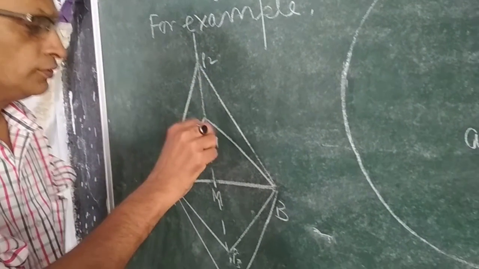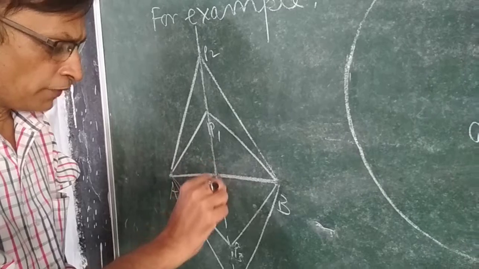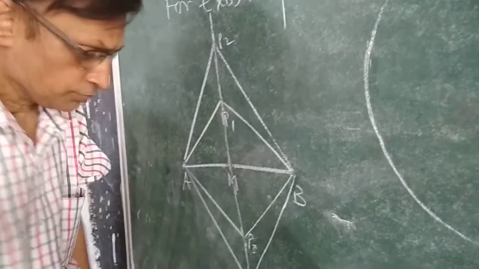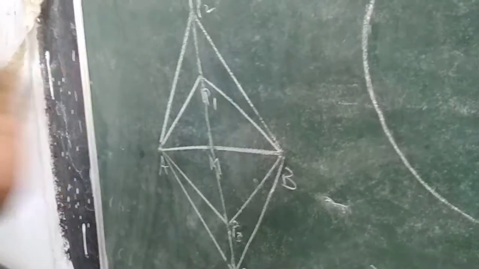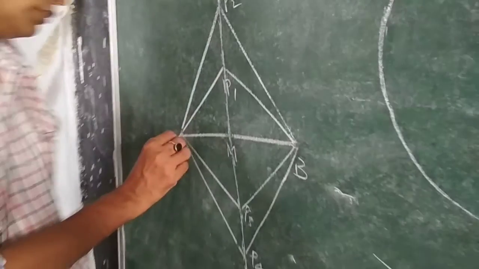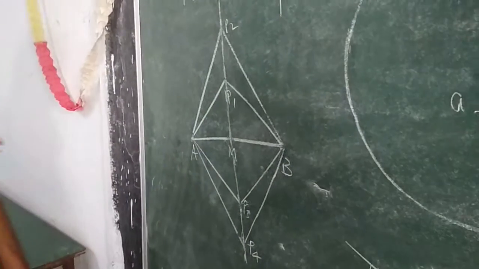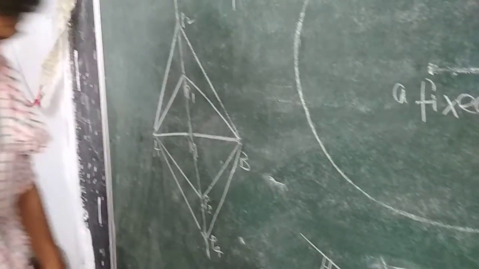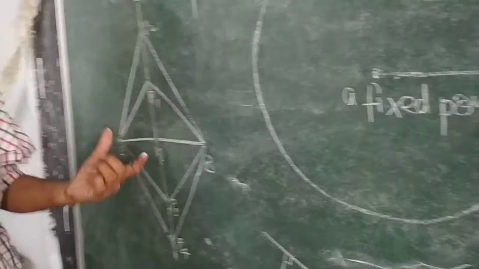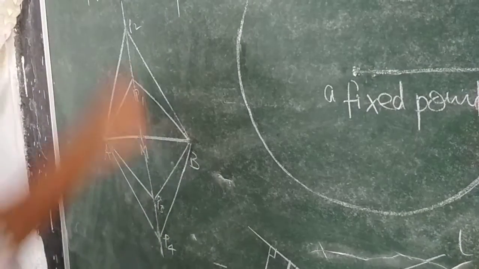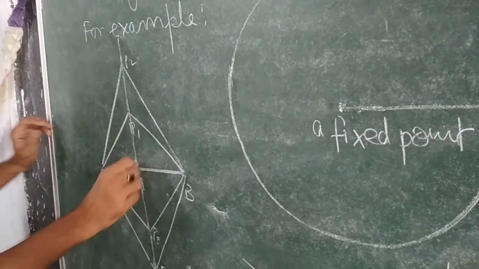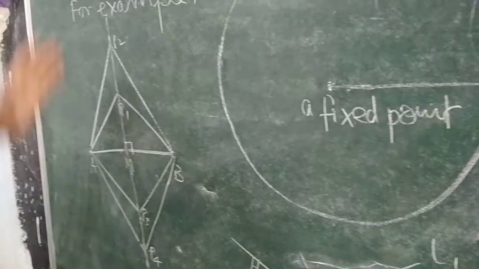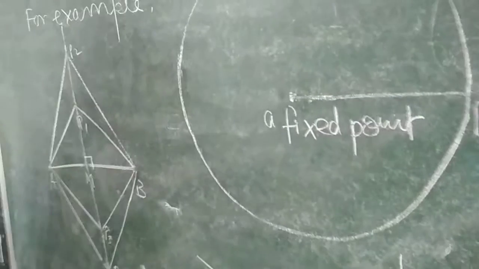How will you define this line geometrically? This line contains all the points which satisfy the condition that the point P moves keeping a fixed distance from the two given points. So how can we define this line? We can define it as the perpendicular bisector of AB.